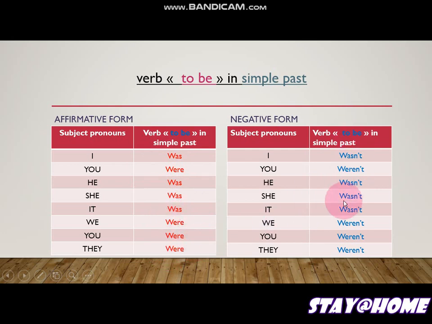Now the negative form. The full negative form is was not or were not. And the short form is wasn't, weren't. So I wasn't, you weren't, he wasn't, she wasn't, it wasn't. We weren't, you weren't, they weren't. So can you repeat them again?